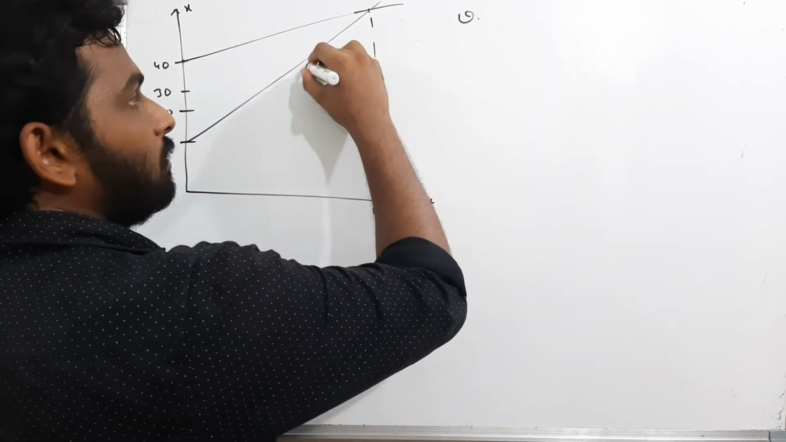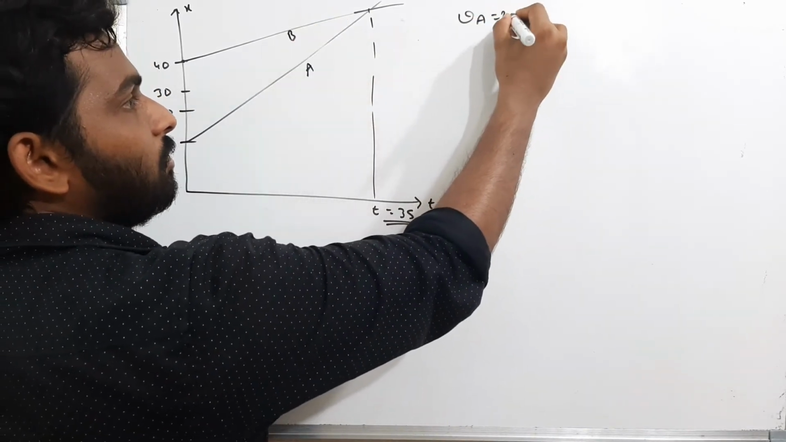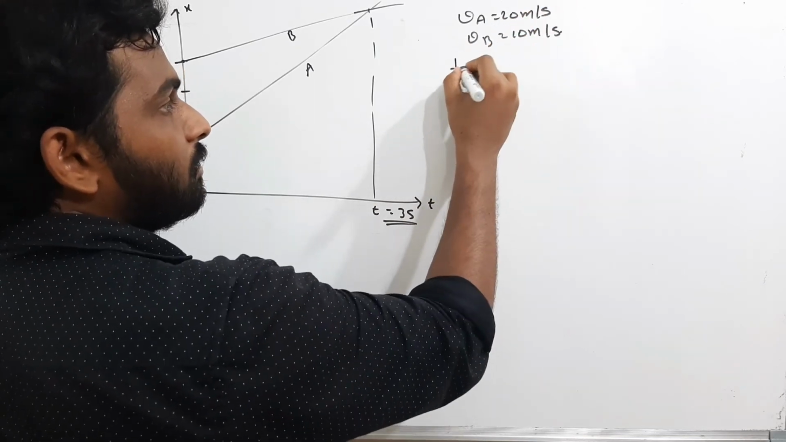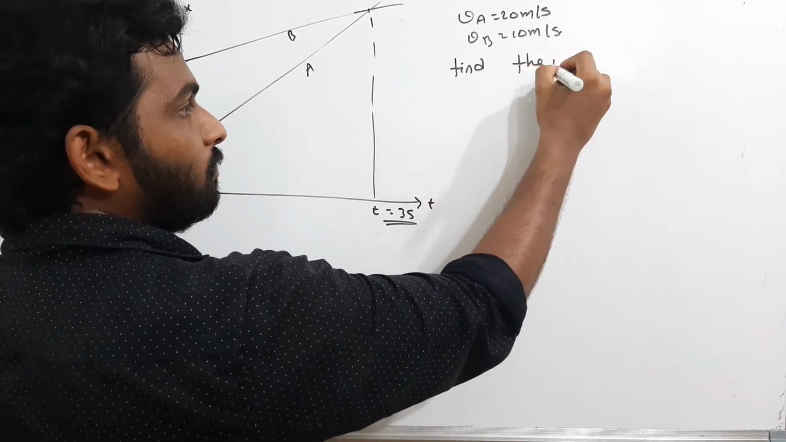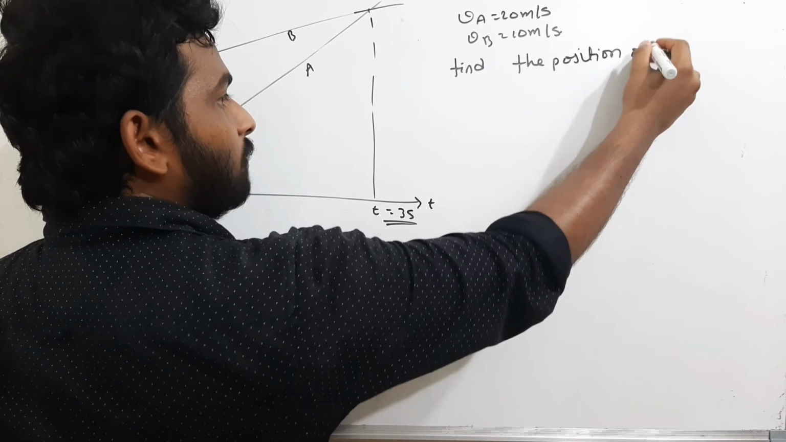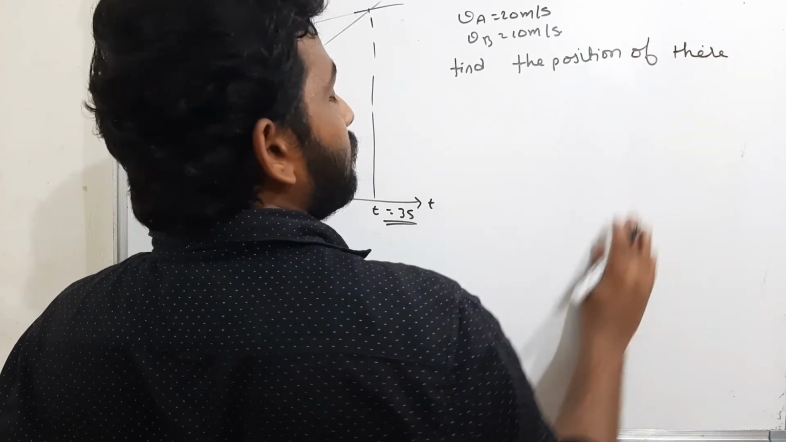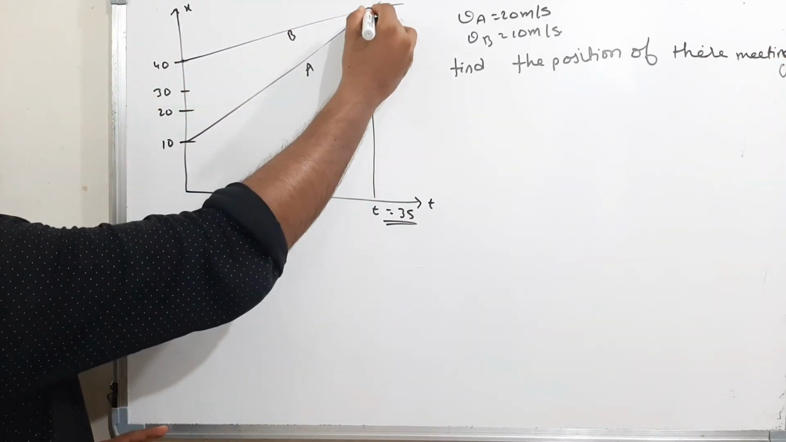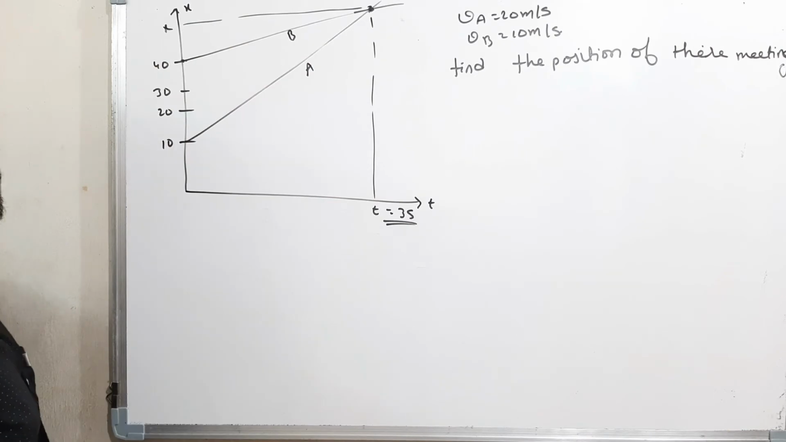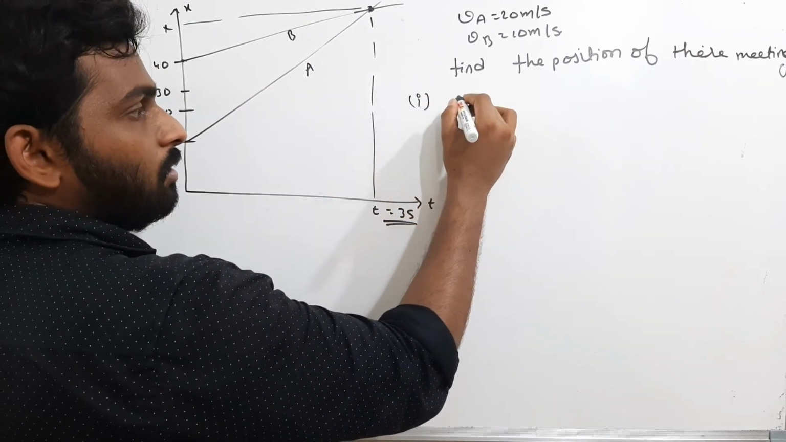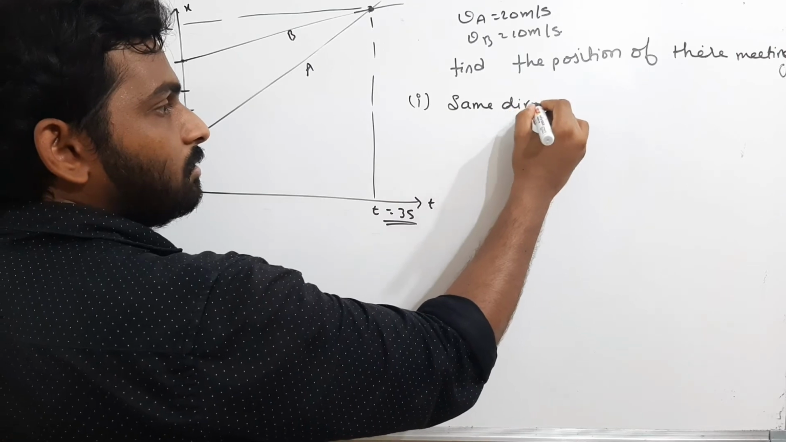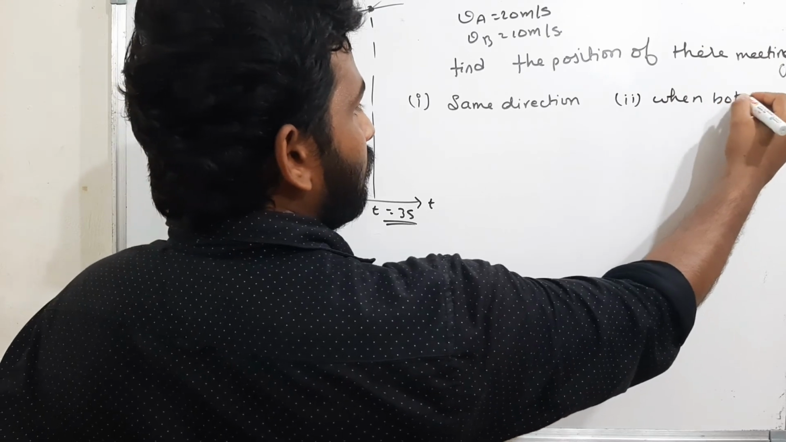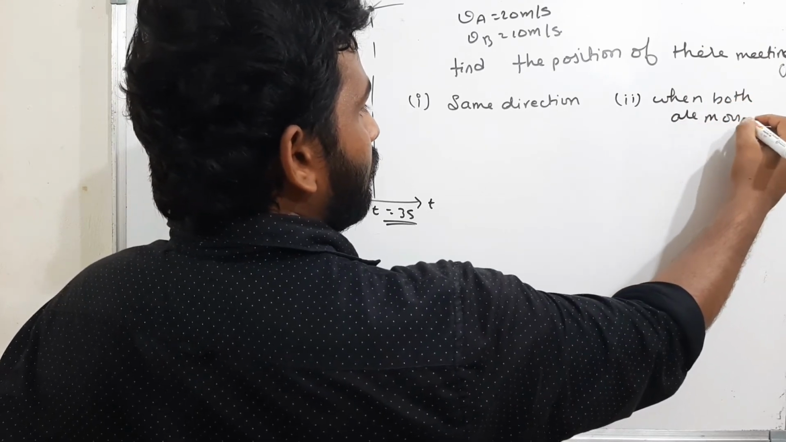Now the velocity of A, and this is graph B. The velocity of A is 20 meters per second. The velocity of B is 10 meters per second. Find the position of their meeting. That's all. Find the position of their meeting. That means they told to find this position. That means they told to find this x. Now, first case, when both are moving in the same direction, and second case, when both are moving in opposite direction.